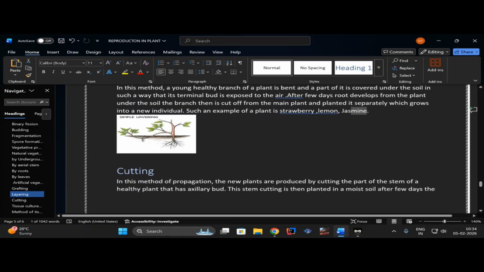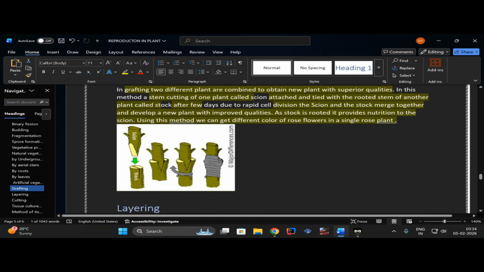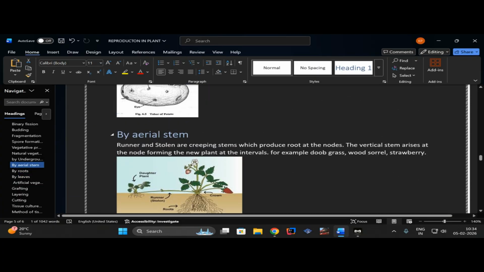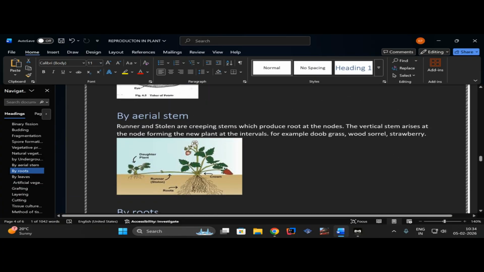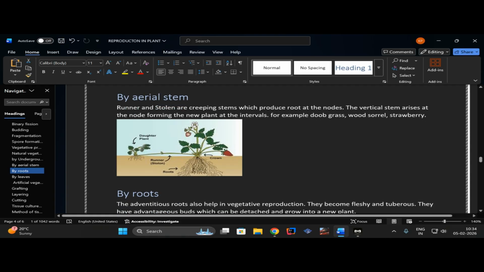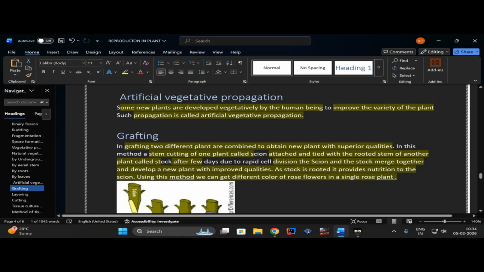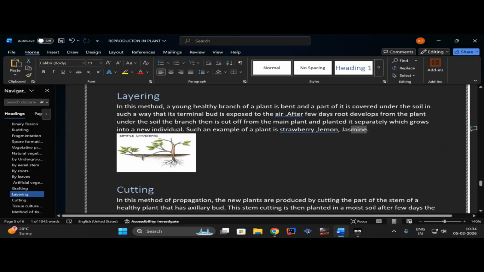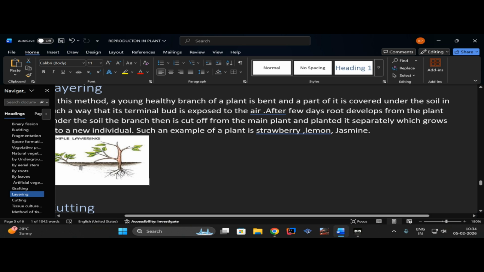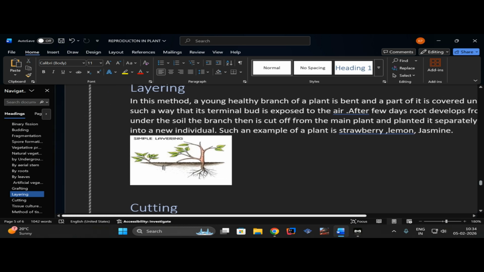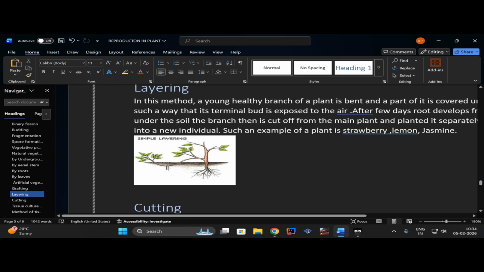So simple layering here is similar to the one which we have read before, runner or stolon. But the difference here is that runner and stolon grow on their own, but in layering we need to put a healthy moist branch of a plant inside the soil. And the major thing we need to check here is the aerial part of the plant, where the leaves are borne.